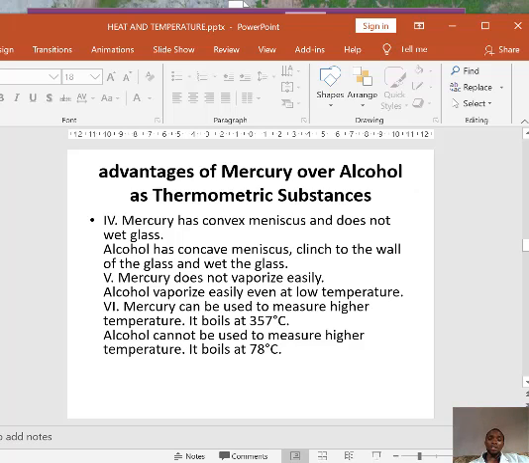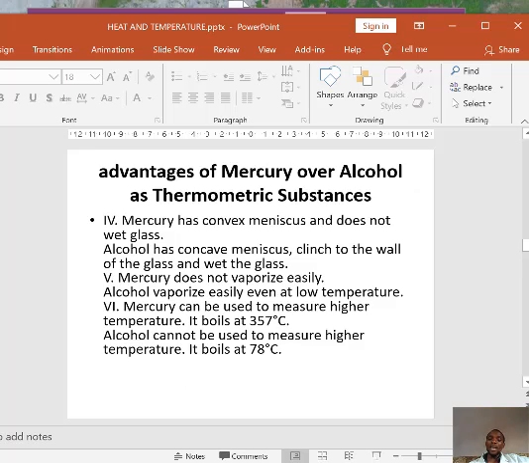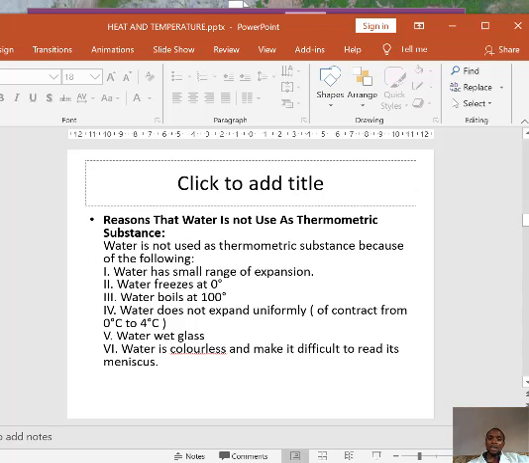And also, if you look at mercury, the boiling point of mercury is 375 degrees Celsius, and the melting point or freezing point is minus 37 degrees Celsius. So if you look at those two substances, their temperature range is very wide compared to water.